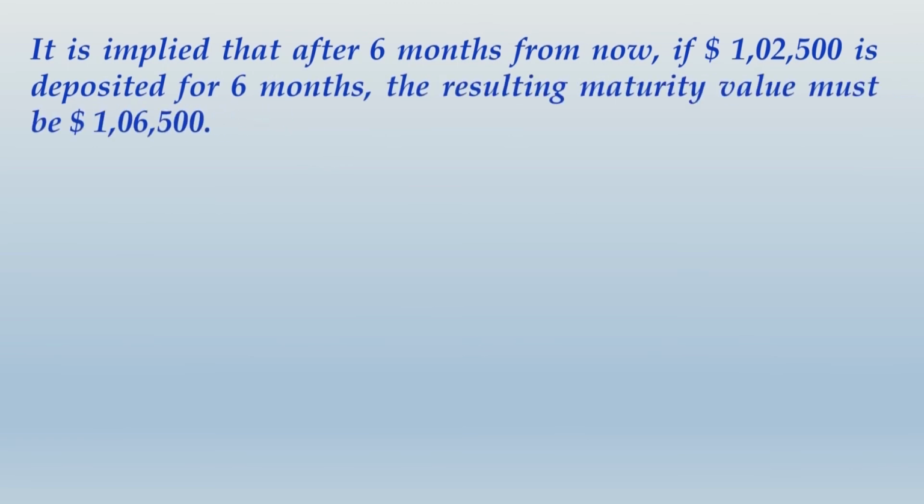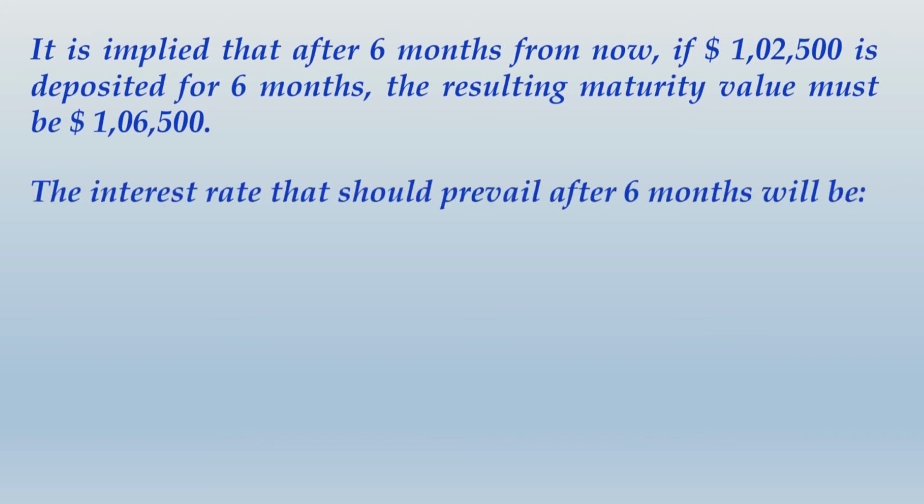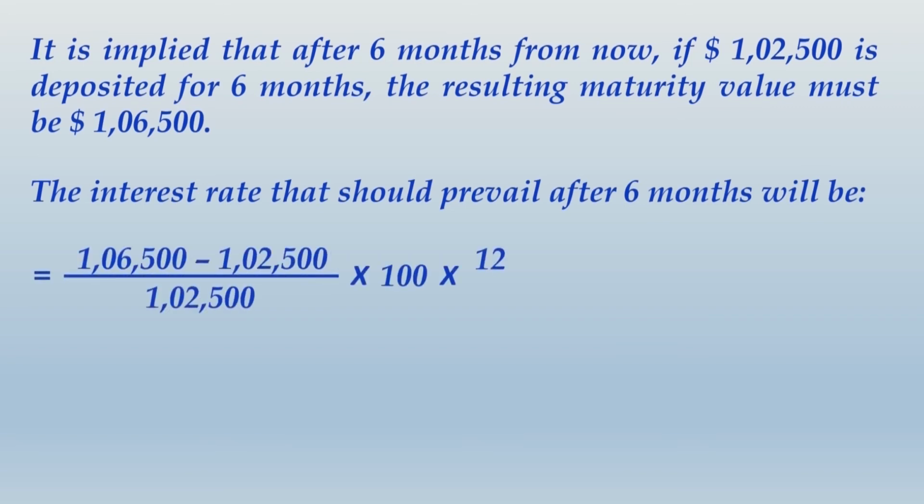So 1,02,500, if you borrow or deposit after 6 months for a period of 6 months, the maturity value will be 1,06,500. So that FRA rate will be determined by taking 1,06,500 minus 1,02,500 divided by 1,02,500, into 100 for percentage, and into 12 by 6, because you would want to find that rate in terms of per annum, and the final answer comes to 7.8% per annum. Note down this and then we shall move ahead.